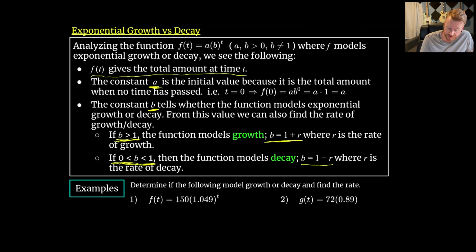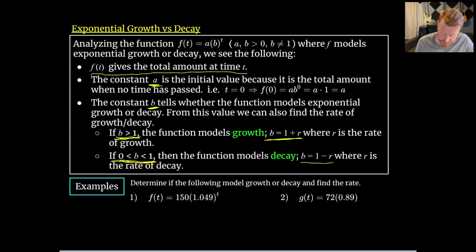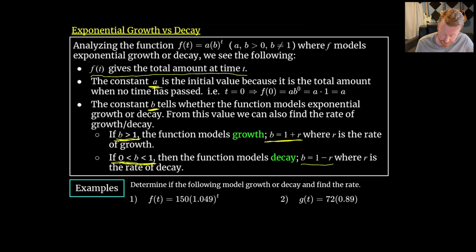And then we can also find the rate of change by using this relationship where the base is going to be 1 minus r, where r is the rate of change. So looking at a couple examples here, we want to determine if we have growth or decay, and we want to find the rate. So for the first one here, we have some initial value, 150, so this is our a, and this is our b. And the b is where we want to focus to see if we have growth or decay.